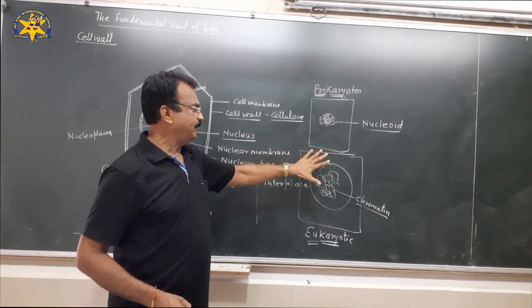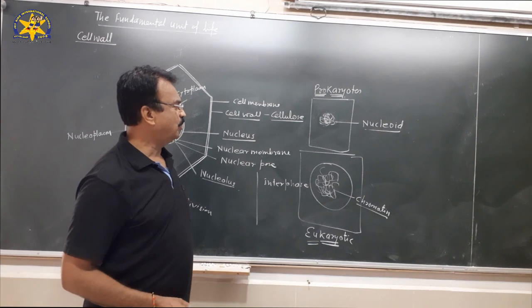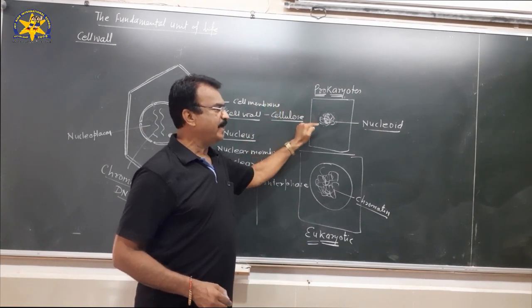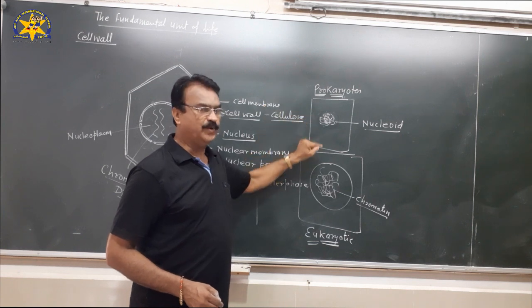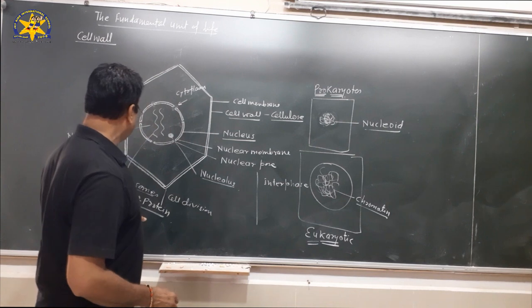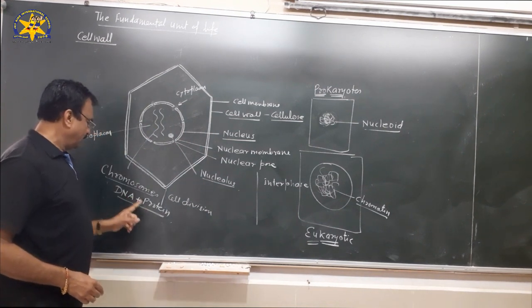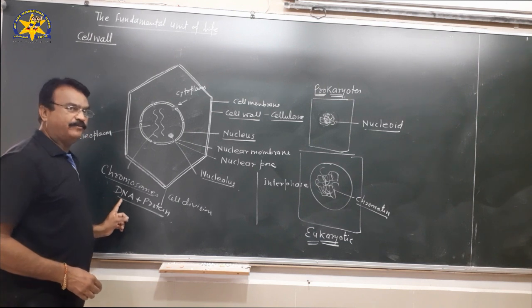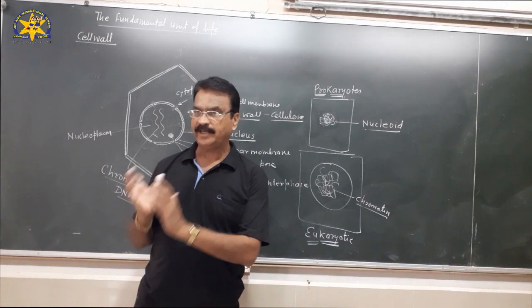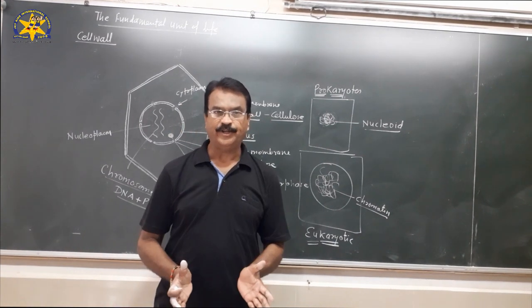So these are the two types of cells defined on the basis of the structure of the nucleus. Now these chromosomes contain DNA and proteins. The details related to DNA, the genetic and hereditary material which transmits genetic material from one generation to another, we shall see in the next video. Thank you.